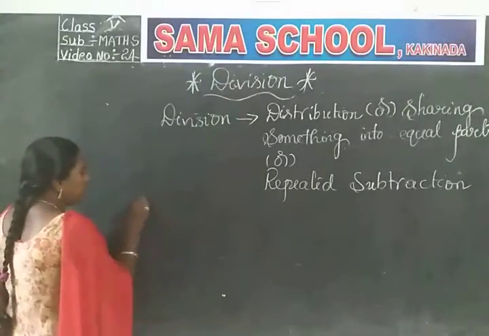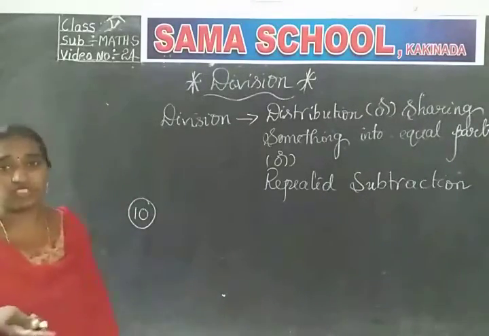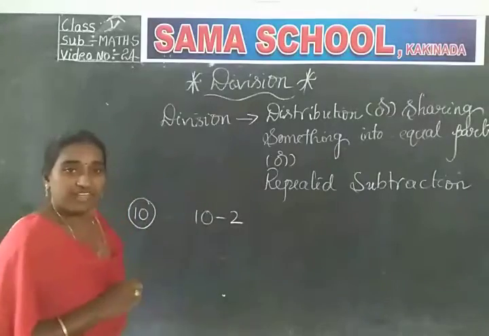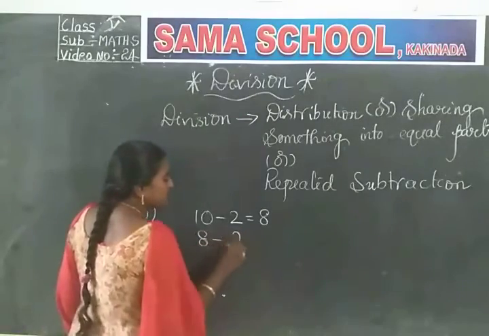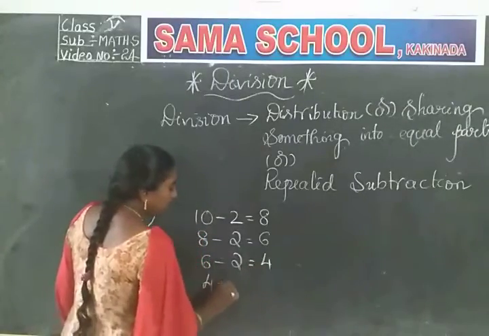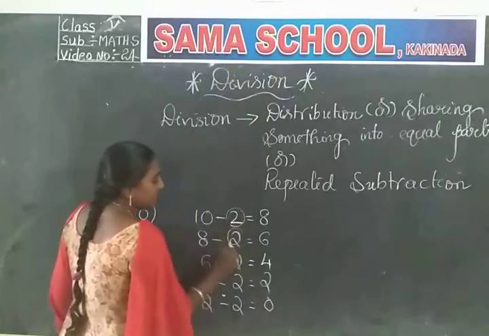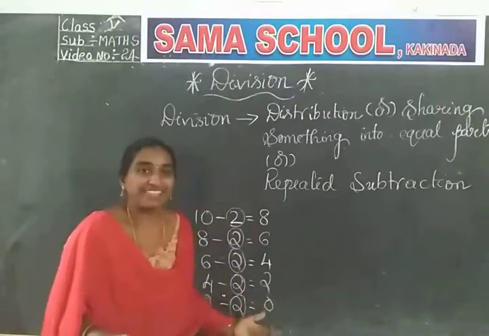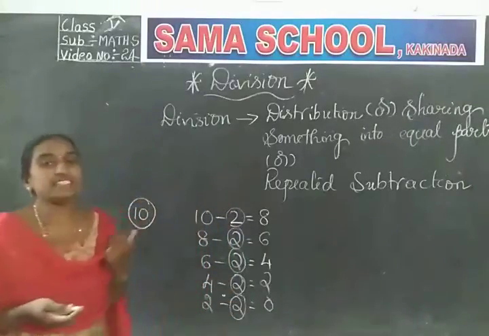For example, you have 10 items and you want to distribute 2 items to each child. So, to the first child you have given 2 items. 10 minus 2, 8. Again 8 minus 2, 6. Again 6 minus 2, 4. Again 4 minus 2, 2. Again 2 minus 2, 0. See, repeatedly you are subtracting the same number. So finally you got 0. Nothing is left over. So this repeated subtraction of the same number is known as division.